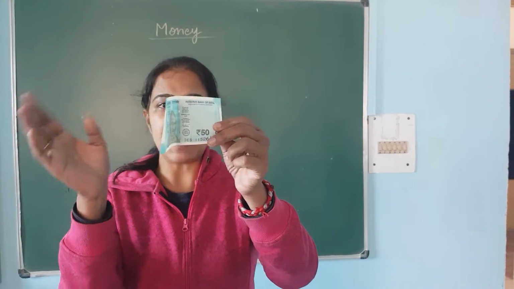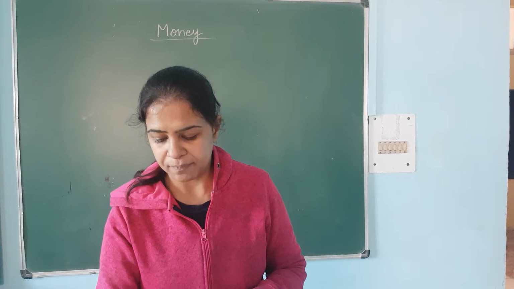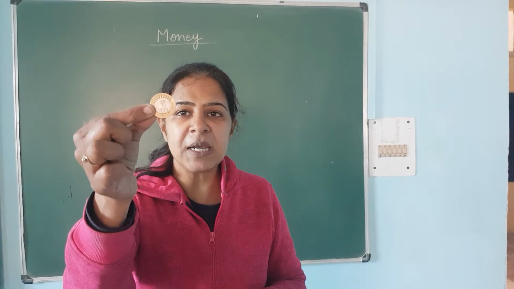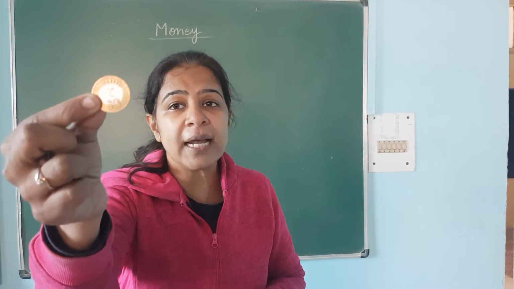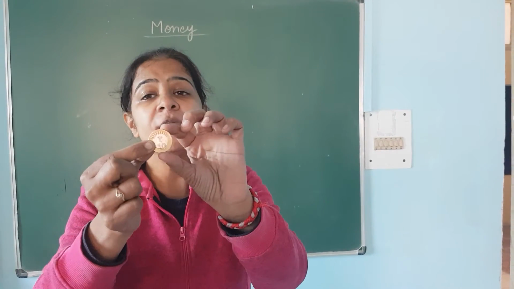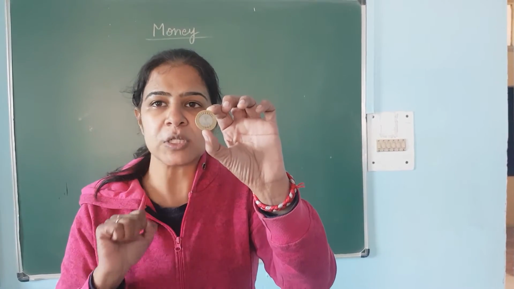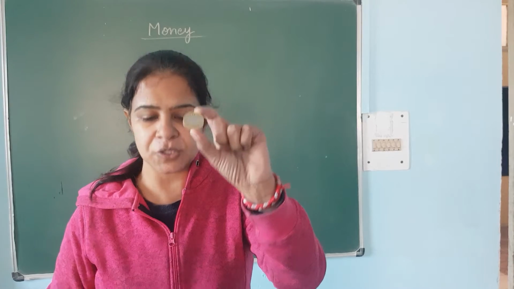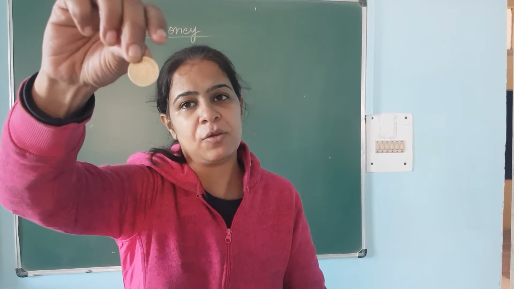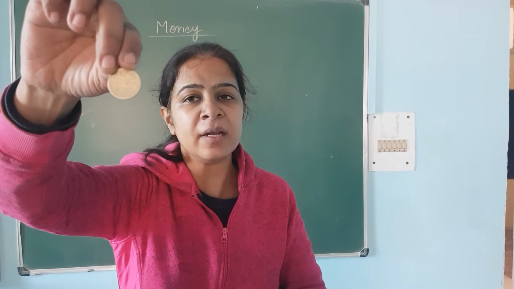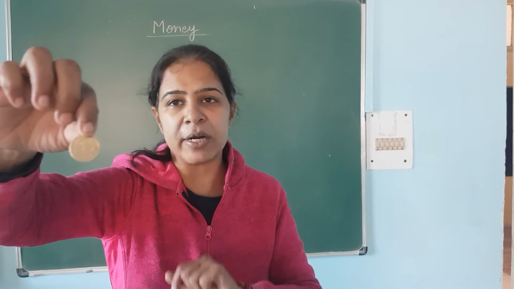So apart from these notes, we have some coins also. See, this is a 10 rupee coin. Can you all see which coin this is? This is a 10 rupee coin. So children, we have a 10 rupee coin and we have a 10 rupee note also. You can just see at your home. Now see, this is a 5 rupee coin. Similarly, we have a 5 rupee note and a coin also.